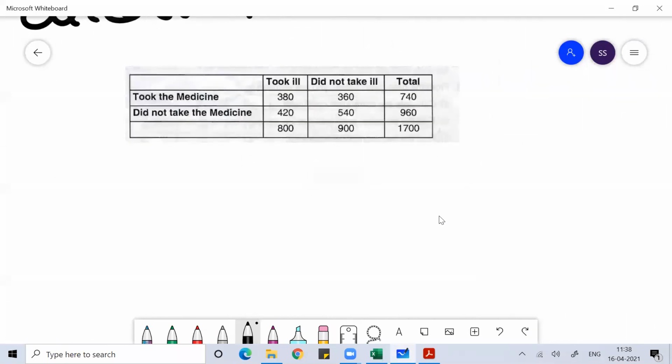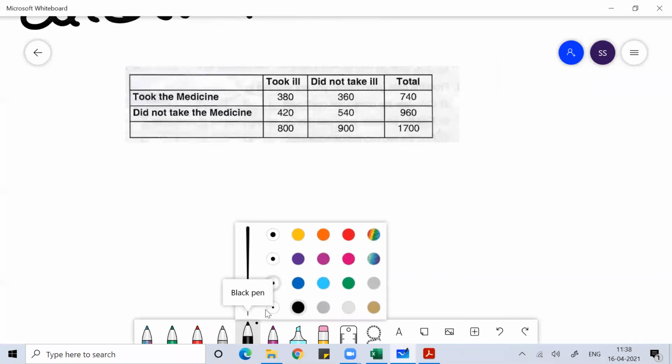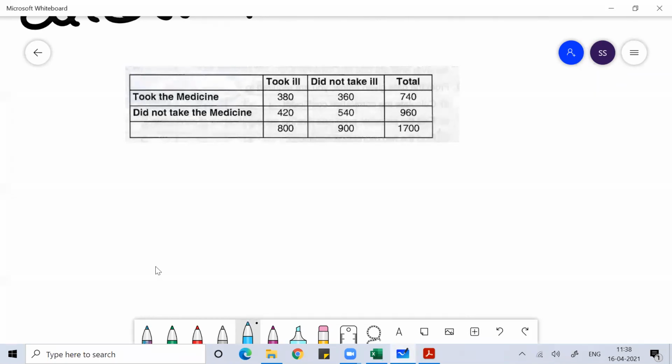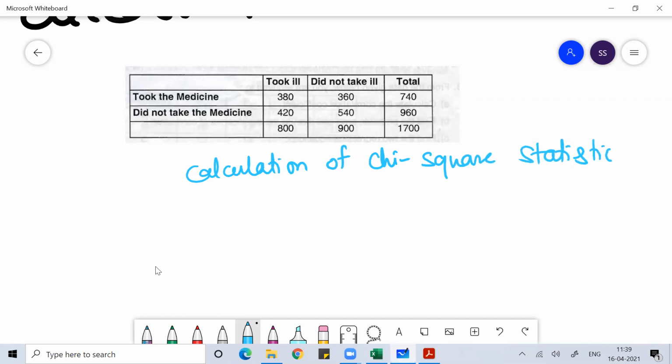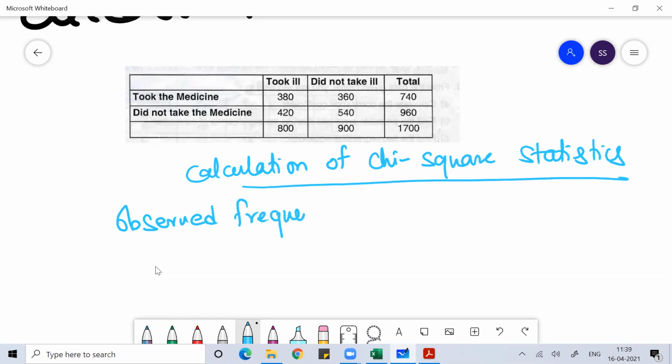Once you've drawn this data neatly, what you need to do? Now I'll do the calculation of chi-square statistics. I'll write something called observed frequency, which is called F naught.